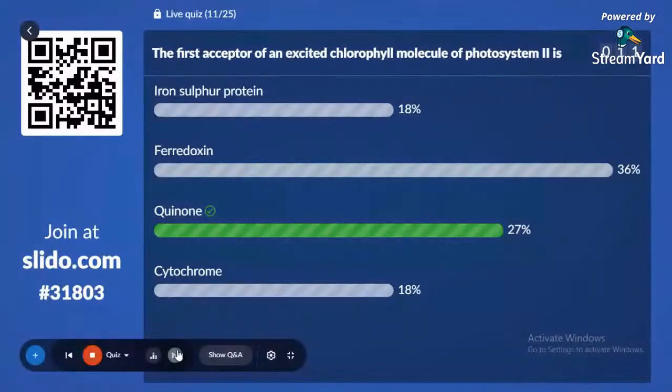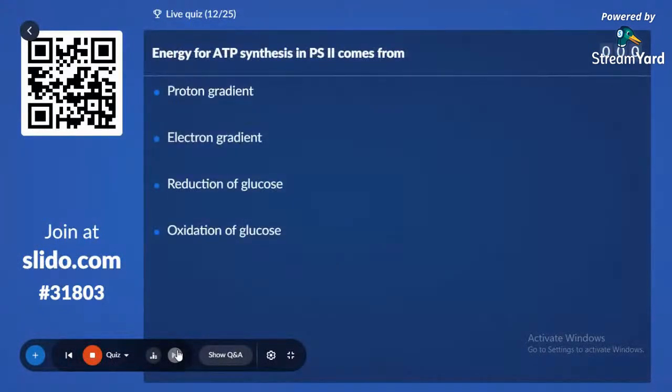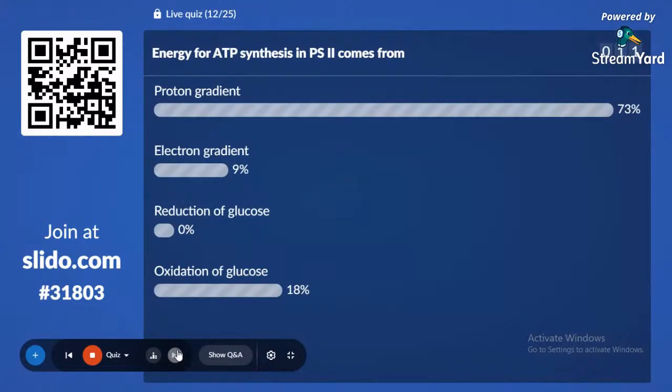Twelfth question. Energy for ATP synthesis in photosystem 2 comes from... PS2 means photosystem 2. Options: proton gradient, electron gradient, reduction of glucose, oxidation of glucose. 73% with proton gradient, which is the correct answer.